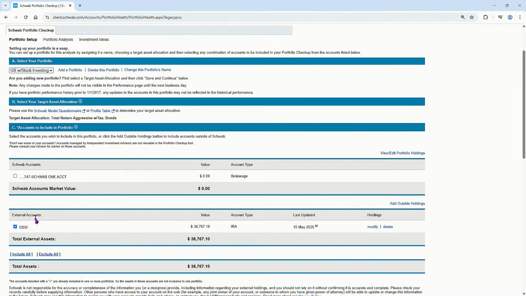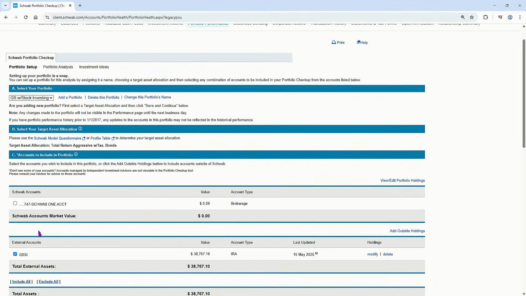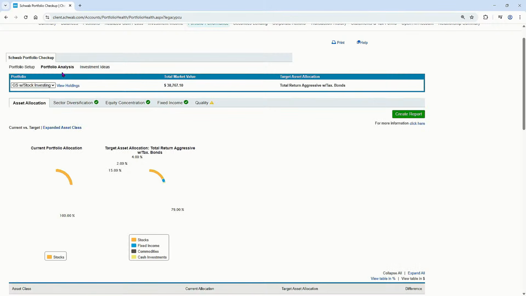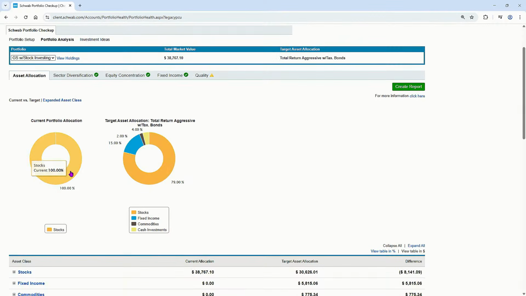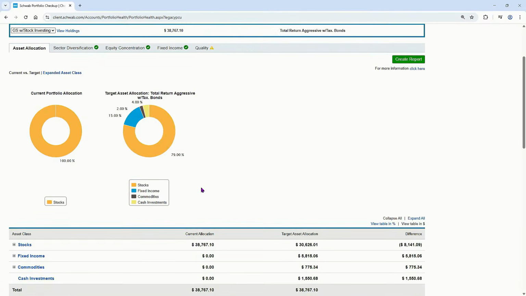So I have, like I said, incorporated this account via the external link, and I am working with an aggressive model. So I'm going to go to portfolio analysis up here, and we are going to see that my current allocation is all yellow. It's just individual stocks. My hope is that yours might incorporate some blue, fixed income, perhaps a little bit of commodities.